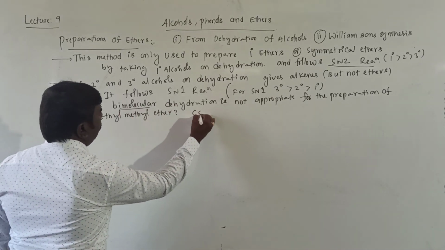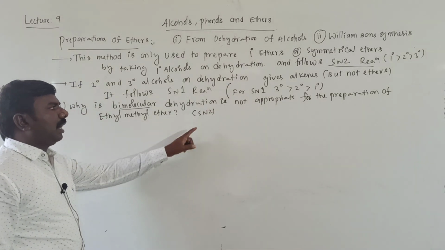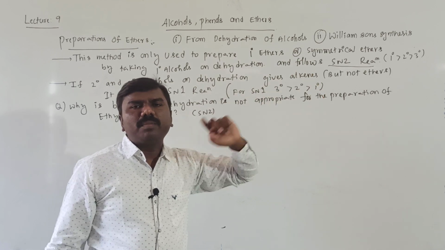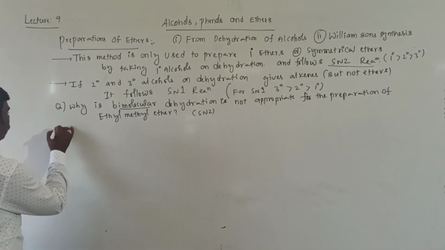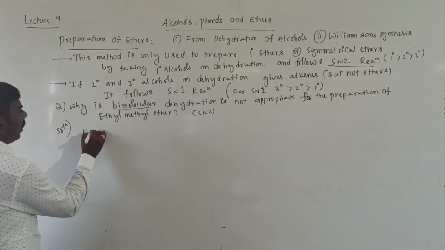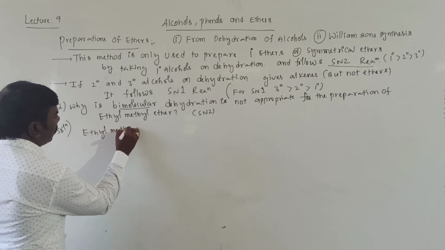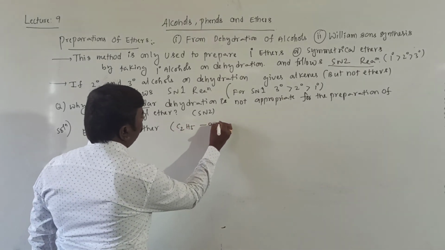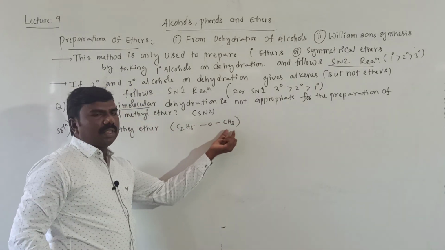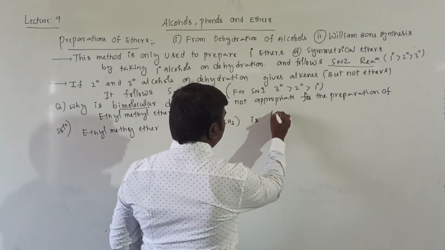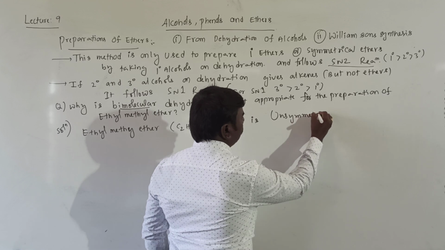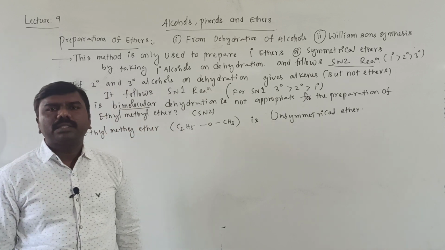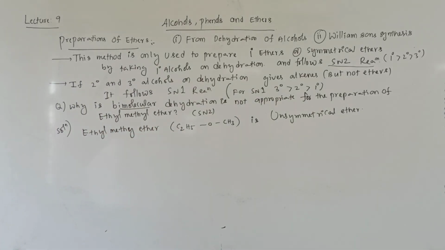Bimolecular means SN2 reaction. By SN2, ether must be formed, but ether is not formed. Why? Because ethyl methyl ether is C2H5OCH3. Is ethyl methyl ether symmetrical or unsymmetrical? Unsymmetrical ether. It is not a symmetrical ether.